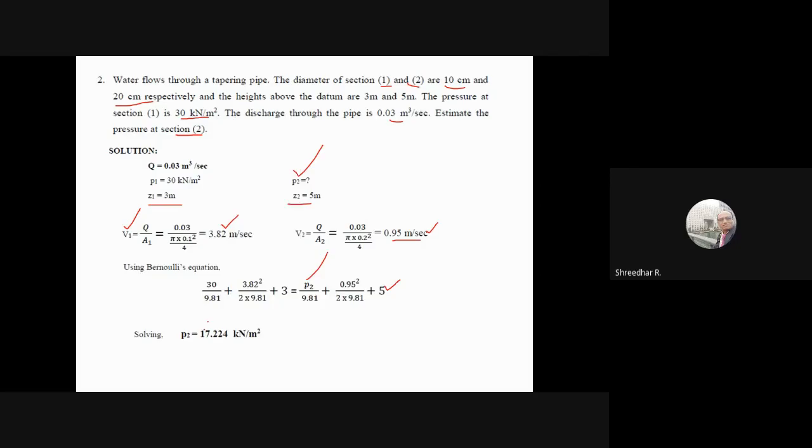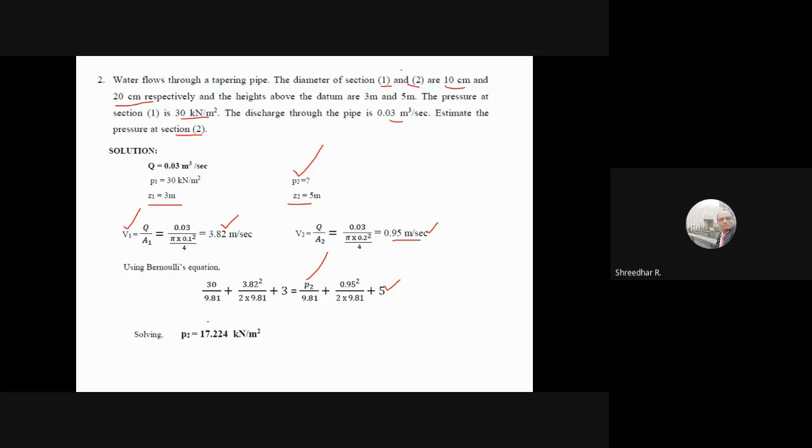So they would have given this pressure, so that you can find total energy at section 1, total energy at section 2, take the difference, and you would have got the loss of head. Since nothing is mentioned here, you cannot solve the problem unless you take loss of head equal to 0. Sometimes loss of head will be given and we have to solve the problem. I'll come to that also later on.